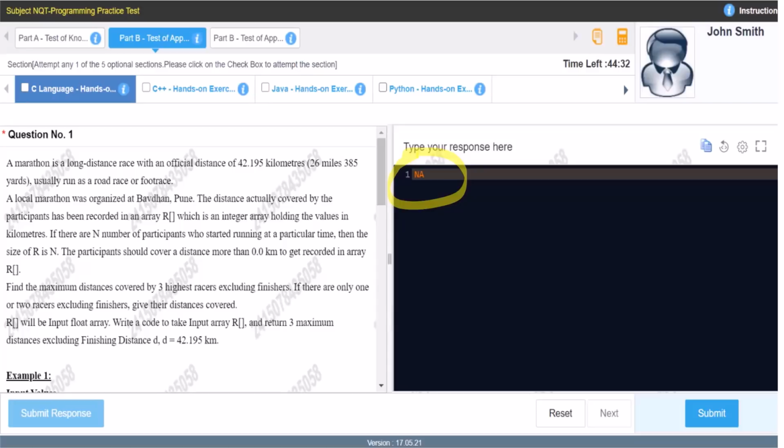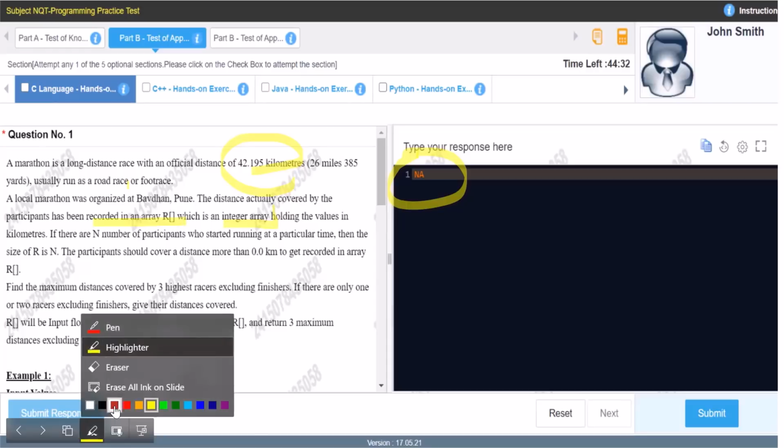There are so many errors in this question, which I have marked. I will be telling you, and according to that I have also modified the question a bit, so that at least there is a specific question with specific, unique answers. As we can see, what is given: a marathon is a long distance race with an official distance of 42.195 km. Usually we don't have to do anything with that. A local marathon is organized, covered by participants. Those participants' data, how much they have run, is recorded in an array named R, which is an integer array. Here is a problem. I will mark those errors right away so that you can understand why I modified the question a bit.